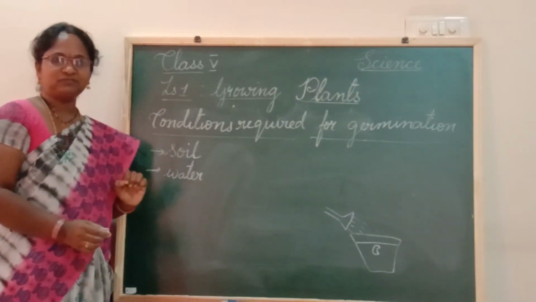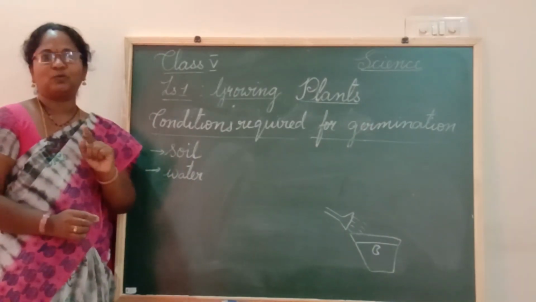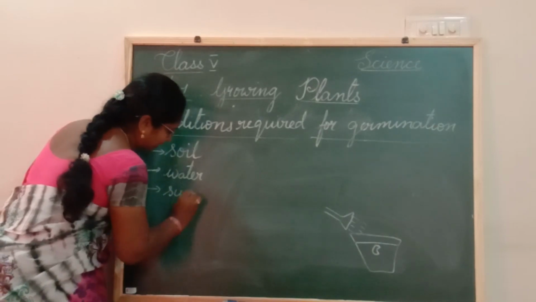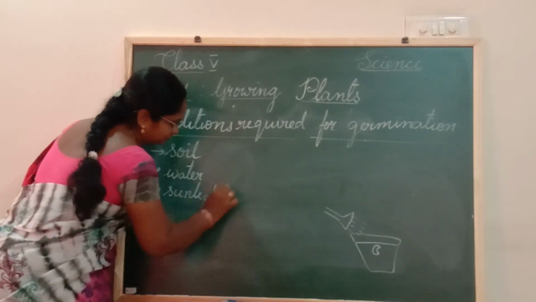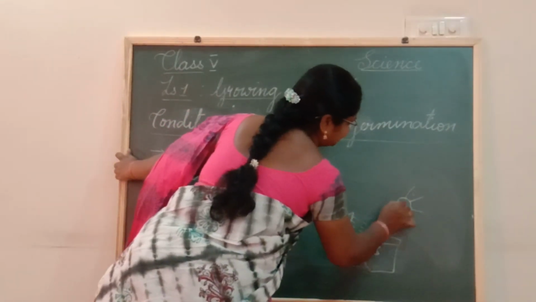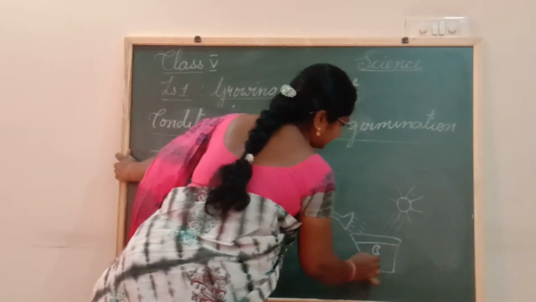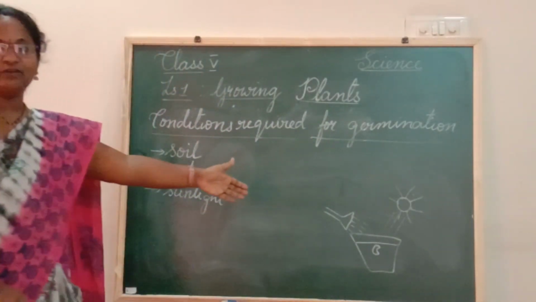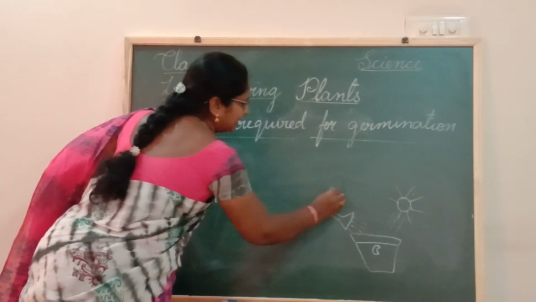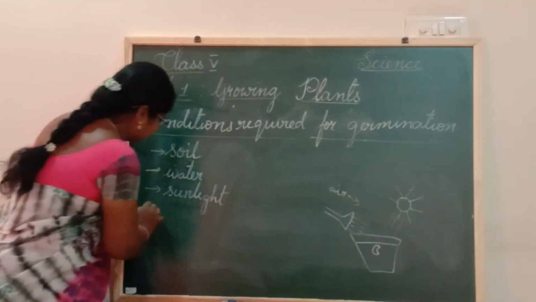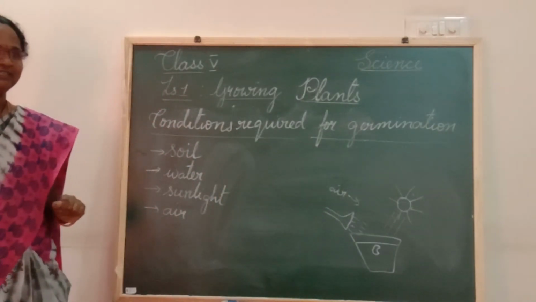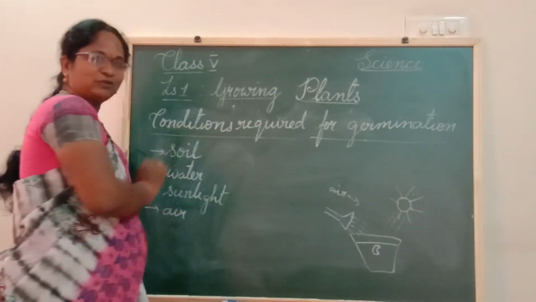Is water only enough? Is soil only enough? No. It also requires sunlight. So let us give the plant sunlight. Now the plant has sunlight, water and soil. And along with it, it requires air. So all the conditions are fulfilled now for growing into a plant. Now, will the plant grow like that?